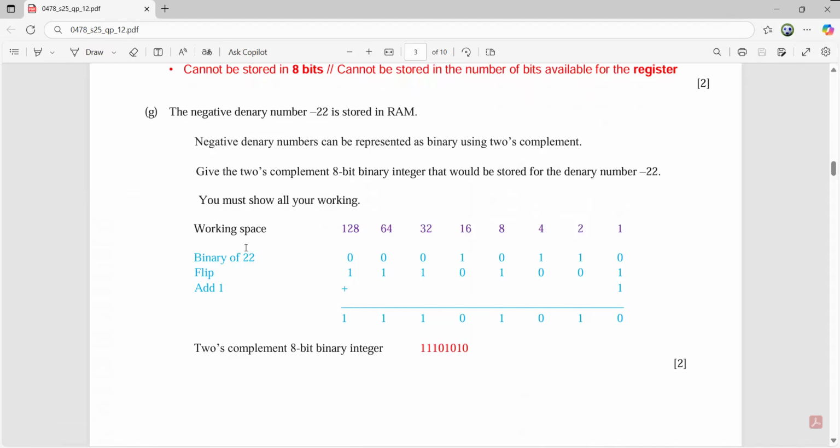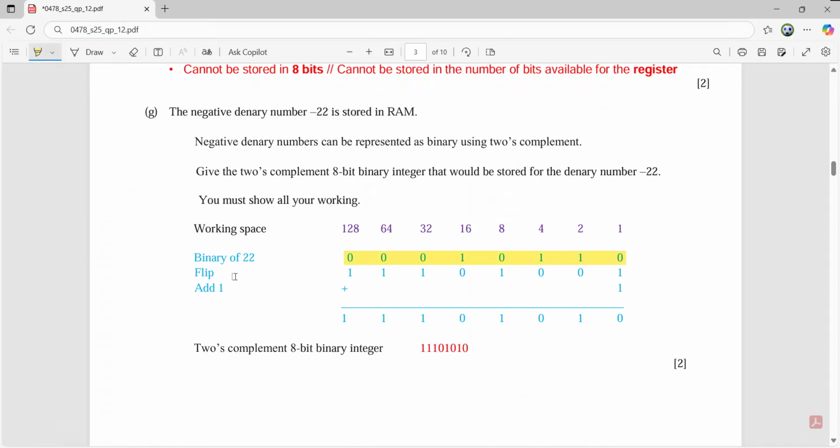So you'll remember. First thing is, as you remember, minus 22, you will be ignoring the negative sign and you will be finding out the binary for the number like 22. And for this, 16, 4, and 2. 16 plus 4, 20, and 20 plus 2 is 22. This is the binary for 22. I think it is very simple. You have understood, you remember, and this is the binary for 22. Fine. So we have done the binary for 22 in the first place.